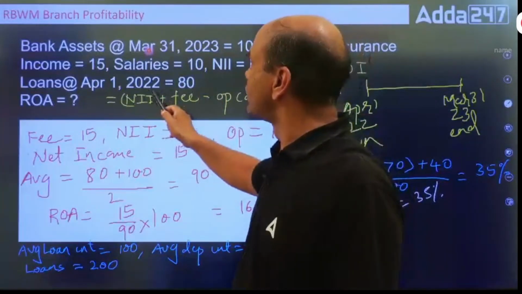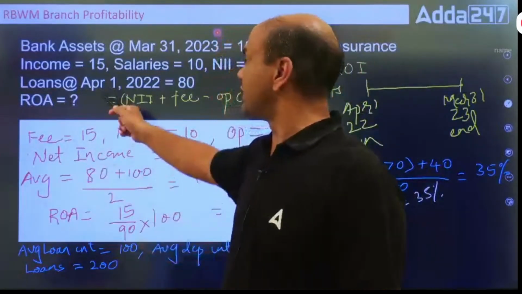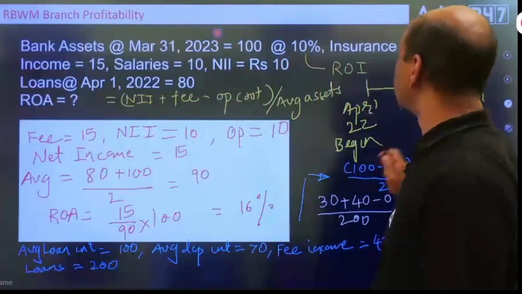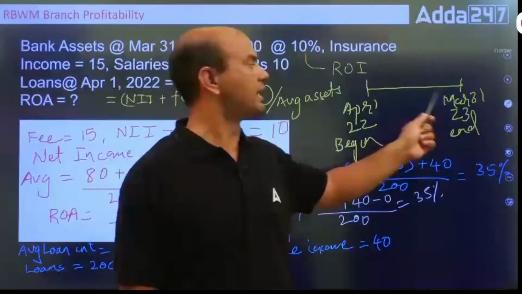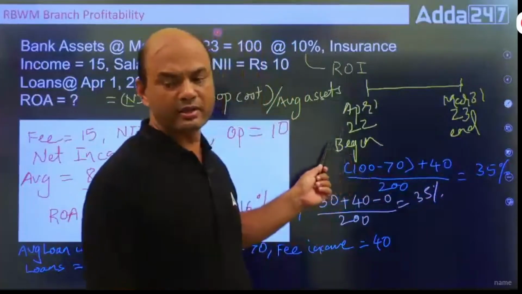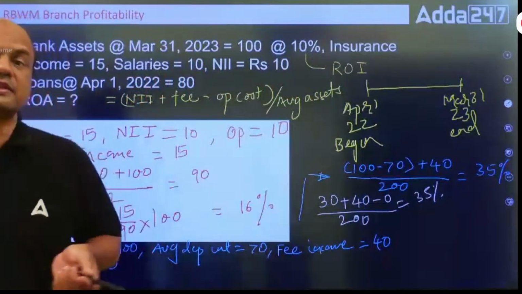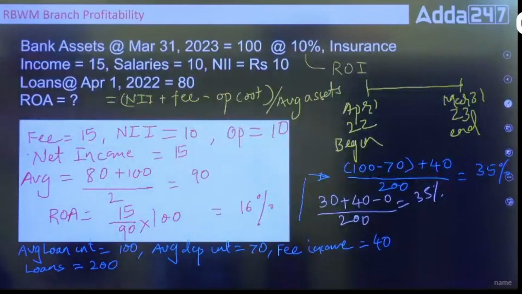Now look at 22 and 23. Which is the beginning of the year? Beginning of the year is April 1, 22. Look at the financial year: the financial year is 22-23, that is April 1, 22 to March 31, 23. Beginning and end, that is the meaning. You should clearly understand what is the beginning and what is the end of the year. Got it, everyone? Clear the concept? So now let's solve this.